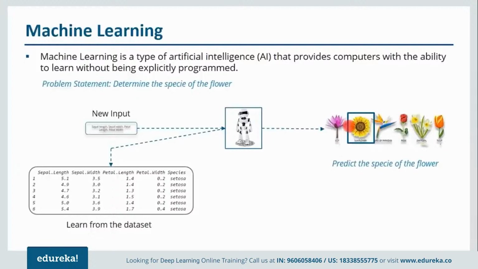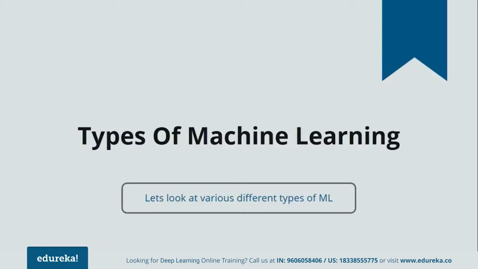It is nothing but machine learning in a nutshell. So basically, I'll just revise it once more. You have a data set. You split that data into training and testing data. With the help of training data, you train your particular machine. And after that, you test it in order to determine the accuracy. And once it is done, whenever you give a new input, it will predict the desired outcome. So this is how machine learning works, guys. Let us move forward and understand various types of machine learning.